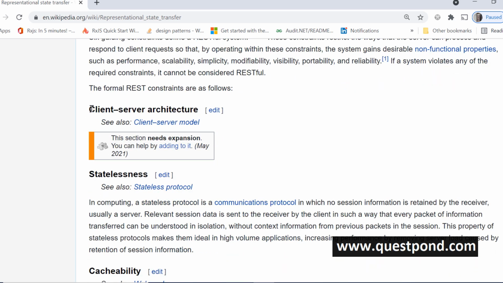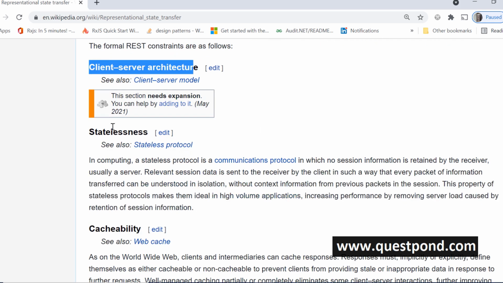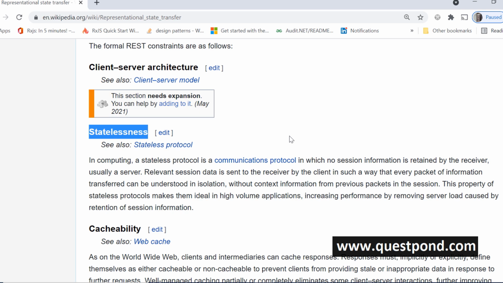The first thing is client server. Client server means the client has no idea of the server data types. The server does not have an idea that this is a mobile type of client or a JavaScript client. So that is the first constraint. The second one, very important one, is statelessness. The client and server shouldn't be maintaining each other's state. It should be part of the representation.